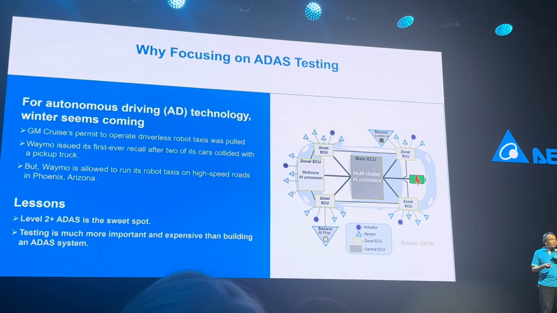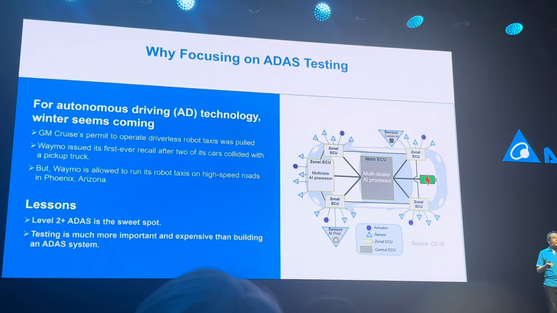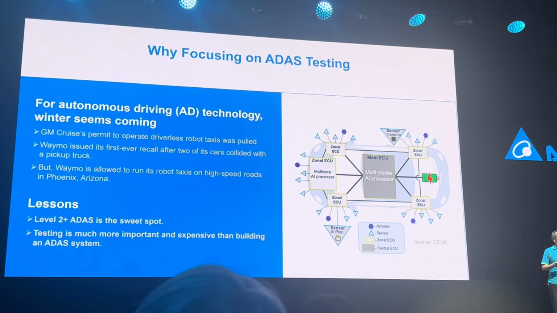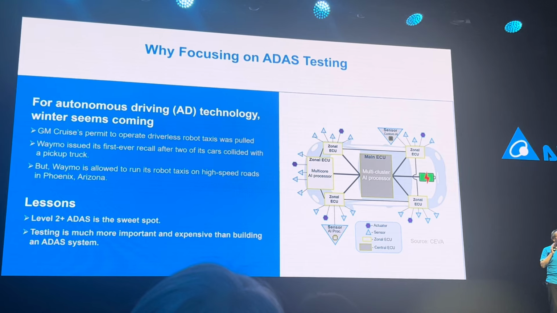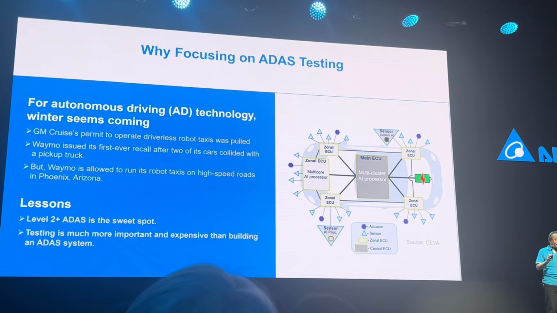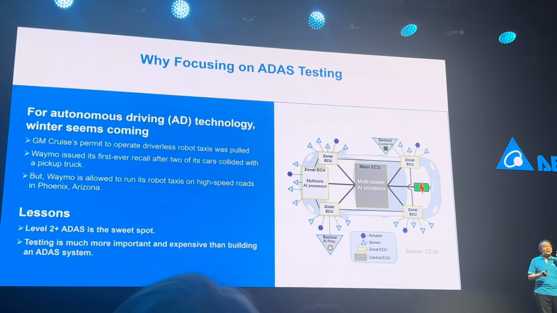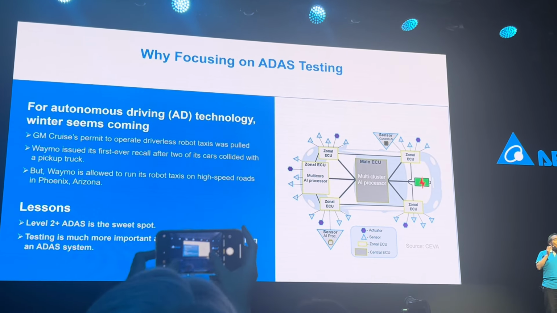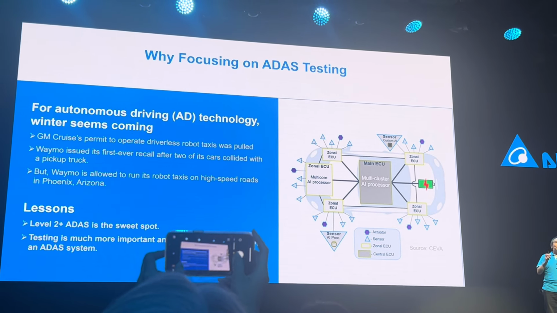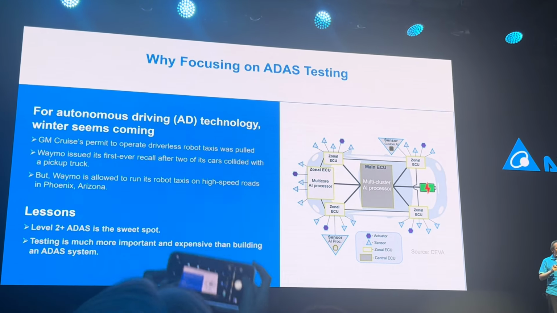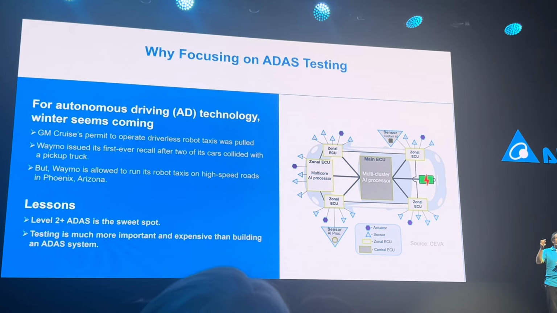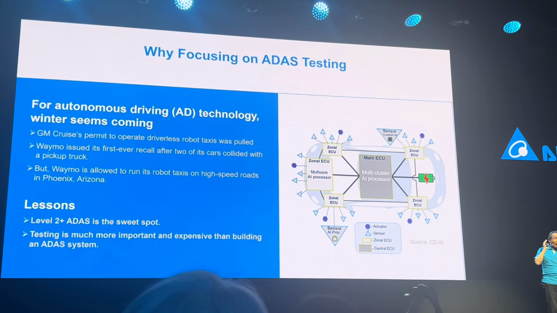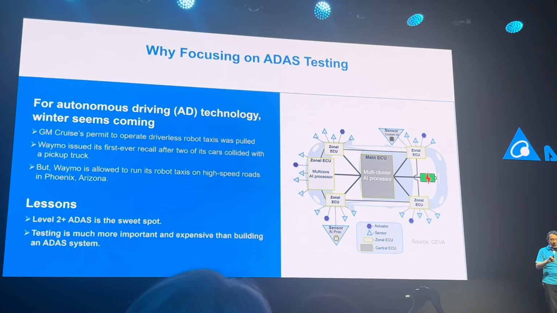So the lessons from all these developments are the following. First, level 2 ADAS is still the sweet spot that every major car manufacturer is focusing on, level 2 ADAS. So that's one. Second, the main challenge of developing a robust ADAS product is how to comprehensively and cost-effectively stress test the exception handling capability of the ADAS system's core engine. How you do this test, that's the name of the game.